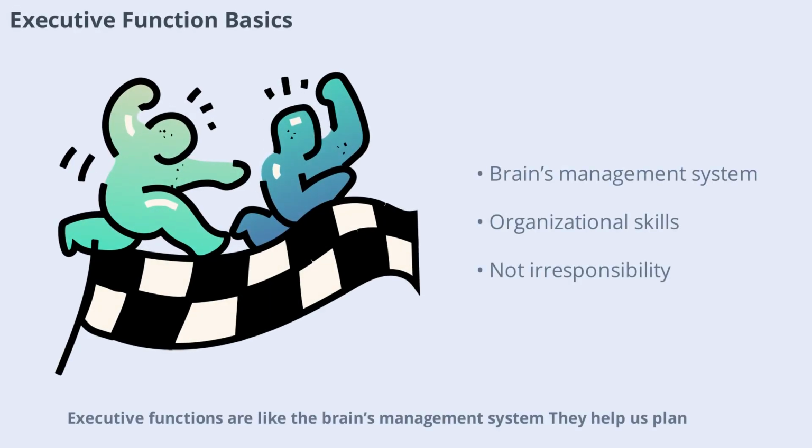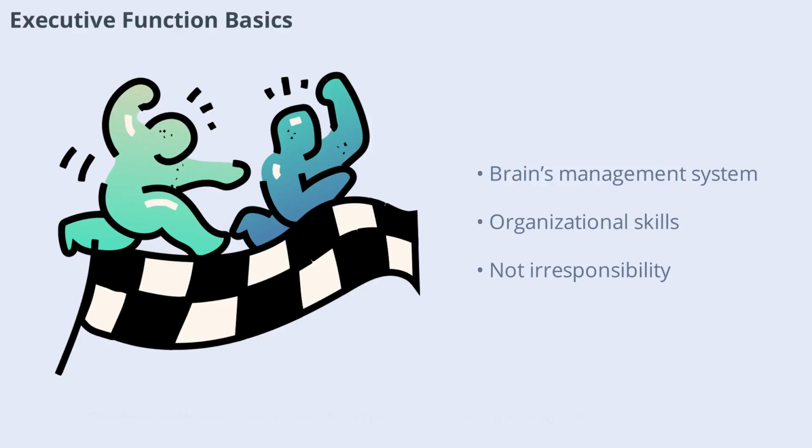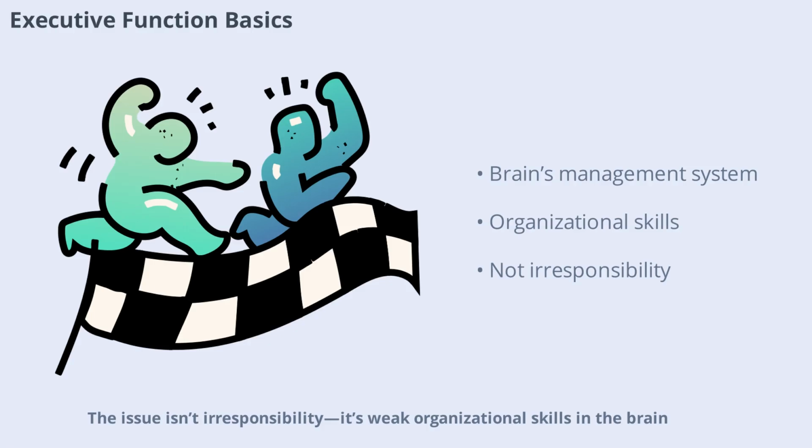Executive functions are like the brain's management system. They help us plan, organize, and control behavior. Children with weak executive function may forget homework, lose pencils, start tasks but not finish them, or struggle with routines. For example, a child might bring the wrong books to school every day. The issue isn't irresponsibility, it's weak organizational skills in the brain.